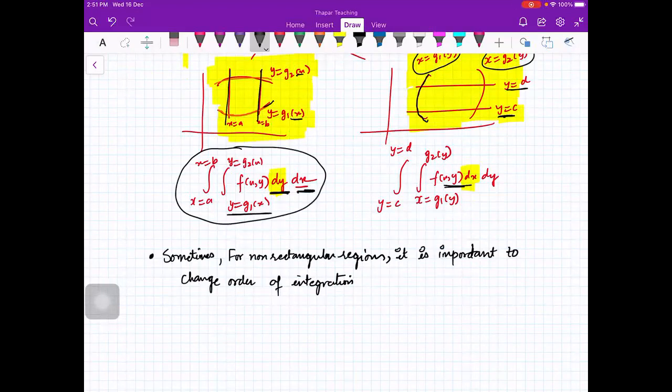So I will tell you today how to change the order of integration. So the topic for today's lecture is changing the order of integration. Order of integration means dx dy to dy dx or vice versa.